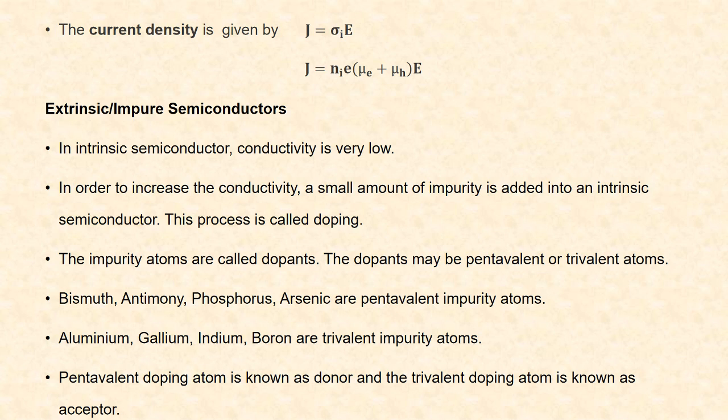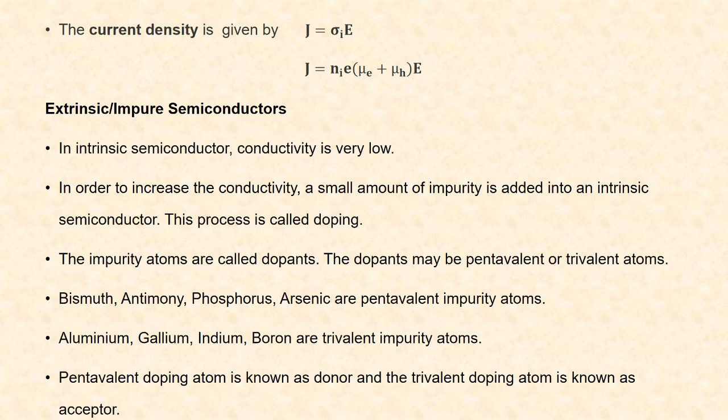The dopants may be pentavalent or trivalent atoms. Examples of pentavalent impurity atoms are bismuth, antimony, phosphorus and arsenic. These atoms have 5 valence electrons in their outermost shell. Examples of trivalent impurity atoms are aluminum, gallium, indium and boron.